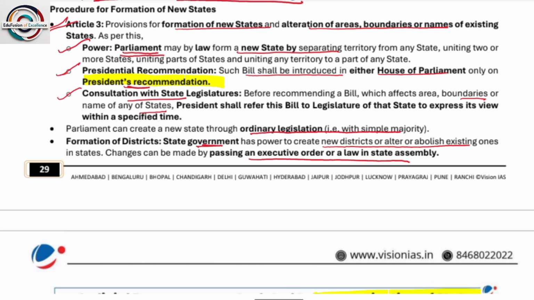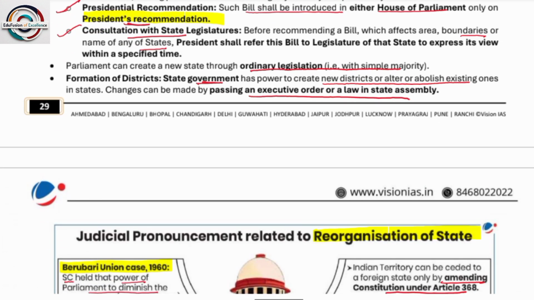Next, presidential review. Such a bill shall be introduced in either house of Parliament on the President's recommendation. So the bill brought in Parliament, in the Lok Sabha, is on the basis of the recommendation of the President. Next, consultation of the state legislature. Before recommending a bill which affects the area or boundaries of any state, the President shall refer the bill to the legislature of the state to express its views within a specified time.